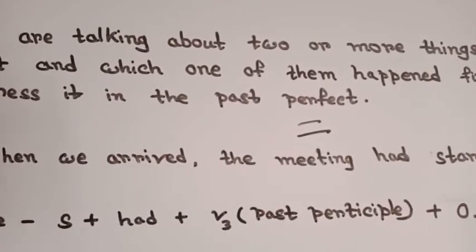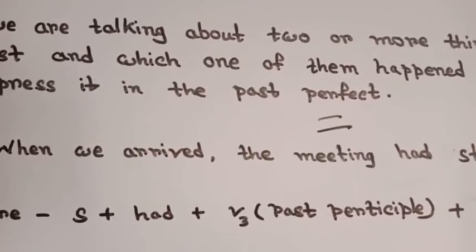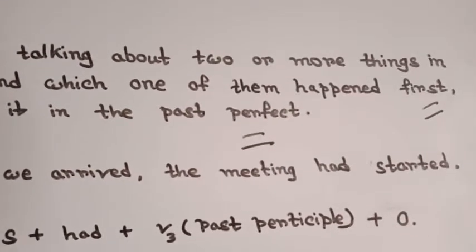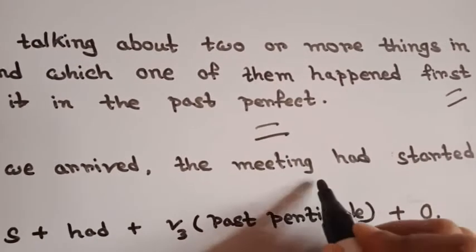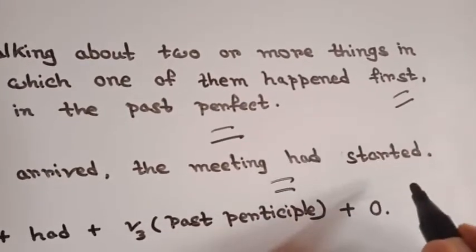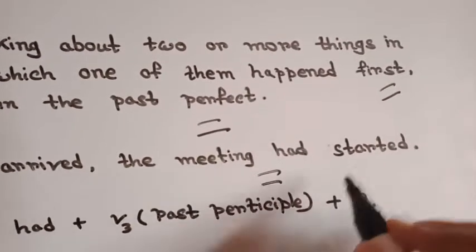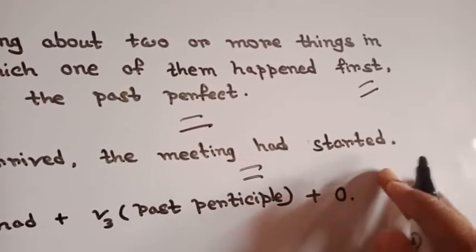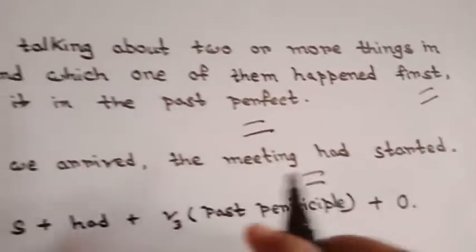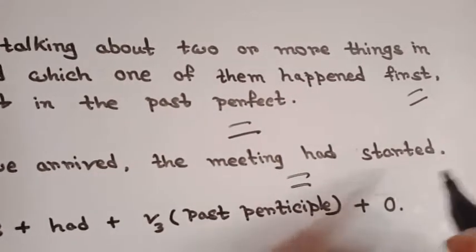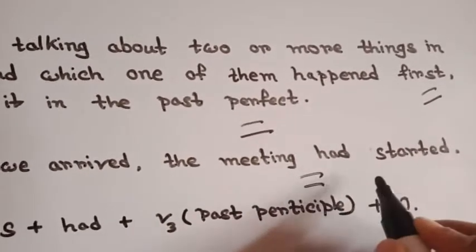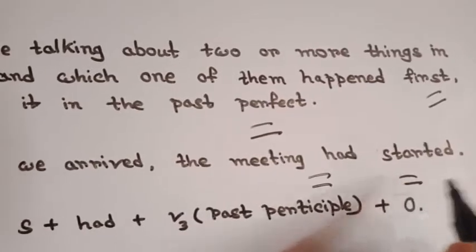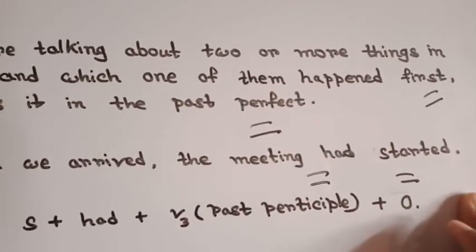This sentence means that when we arrived, we saw that already the meeting had started. So this action, the meeting had started, happened first. This action happened before. So this is an earlier past action, right? And for this earlier past action, I use past perfect tense. Okay, clear? Now hope it's clear to you.